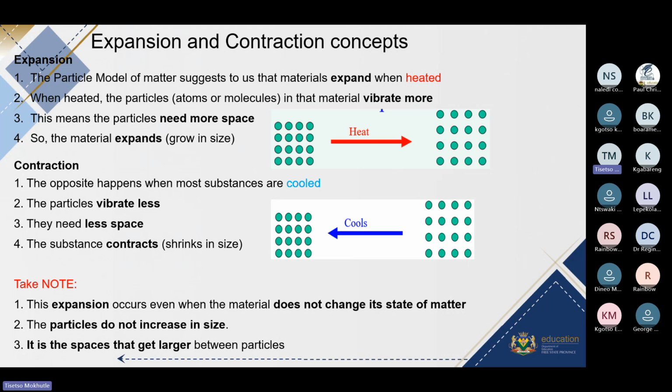The expansion occurs even when the material does not change its state of matter. What do we mean by that? If you are going to heat an iron rod, the particles that make up the iron rod will start to vibrate more and more, and even the space will start to become more and more. But it doesn't mean as you continue heating the iron rod, it will change the state. Of course, it can change state if it exceeds a particular temperature.